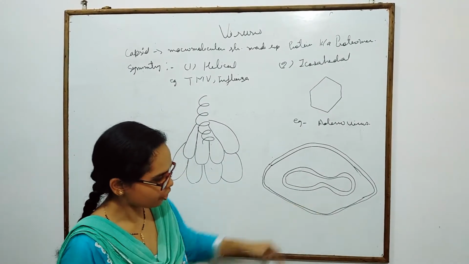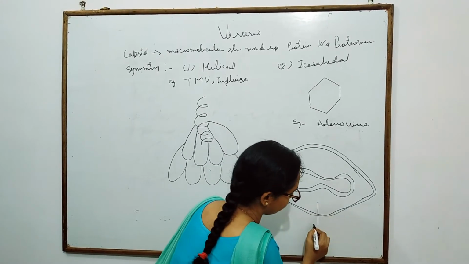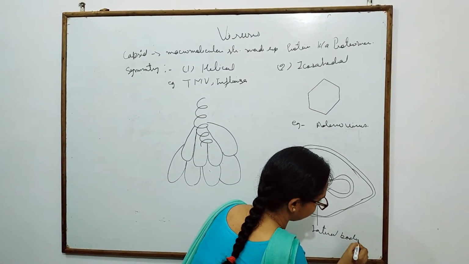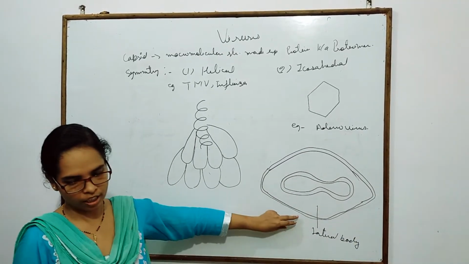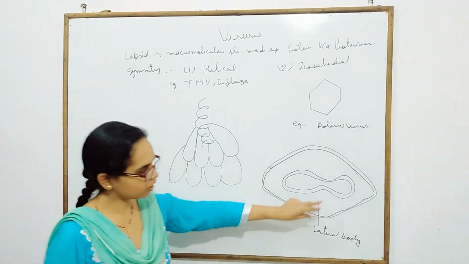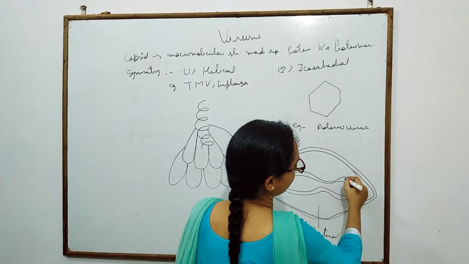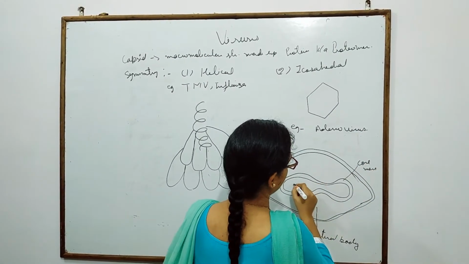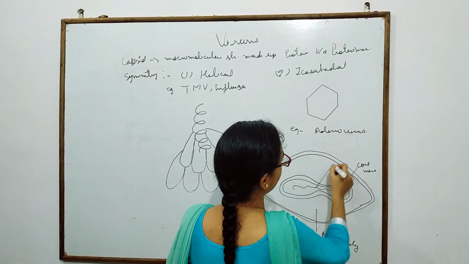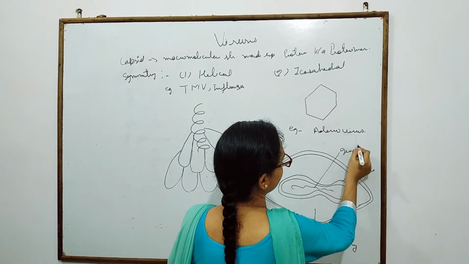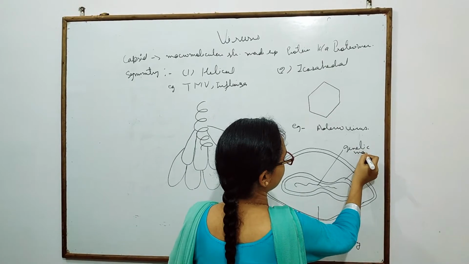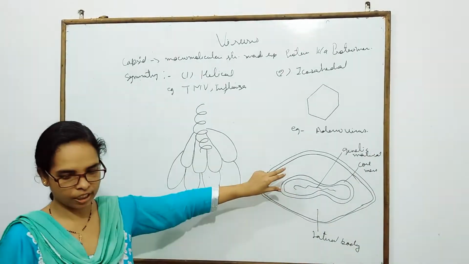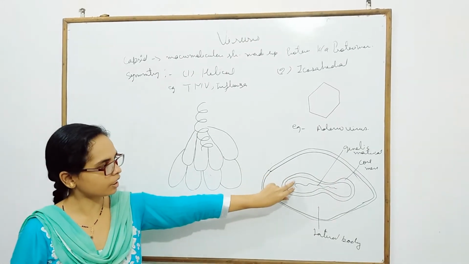This is the lateral body. This is the core membrane. In the core, the genetic material, the nucleic acid, is present.